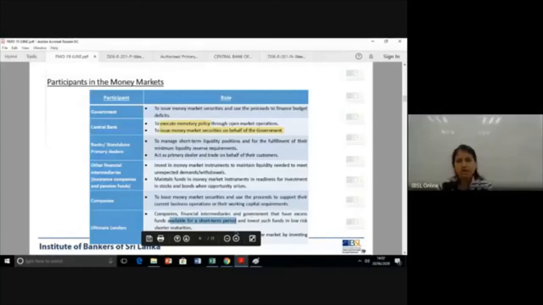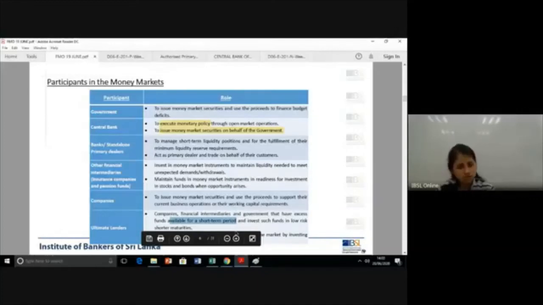For example, think about a company that has to make a payment to a supplier. Today is June 20th, and they have to make a payment on July 20th or July 31st. They need to pay a supplier about 10 million, and now they have 10 million in hand.